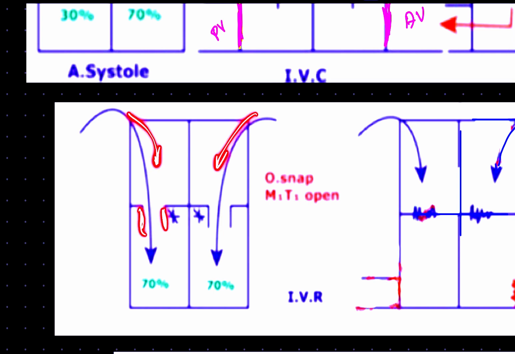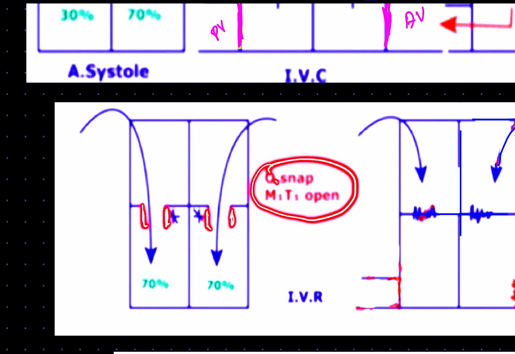Moving further, because of excessive flow of blood into this atrium, there will again be opening of the mitral valve and tricuspid valve, as you can see right here. Because of opening of the tricuspid and mitral valves, there is another sound, the opening snap.